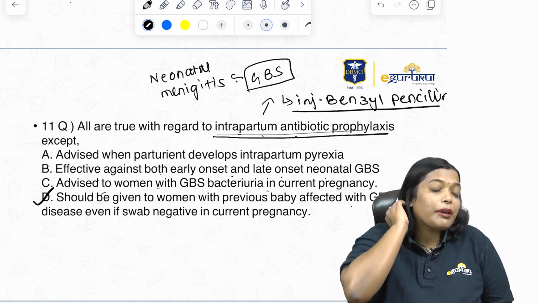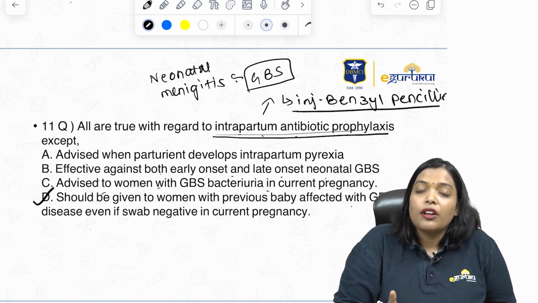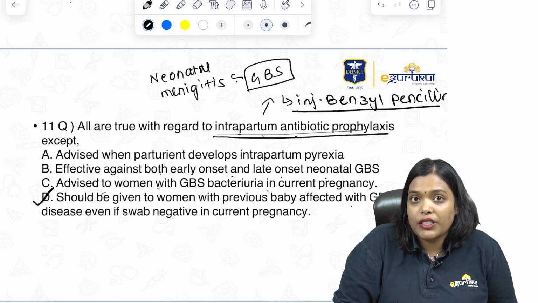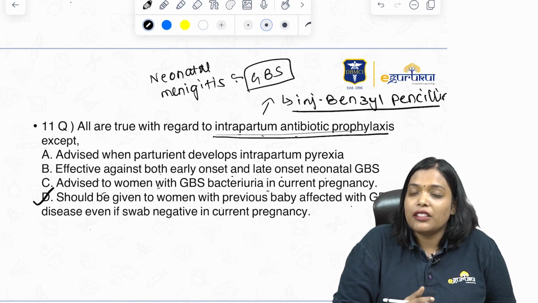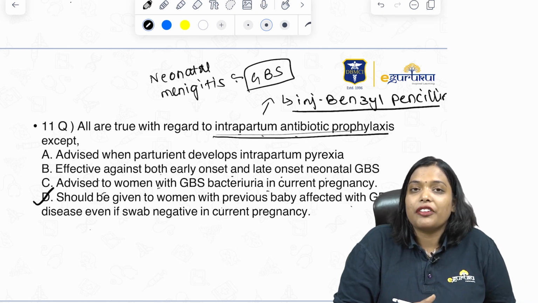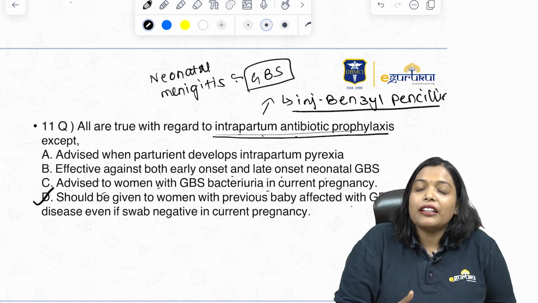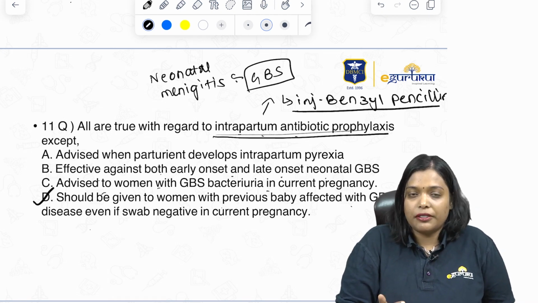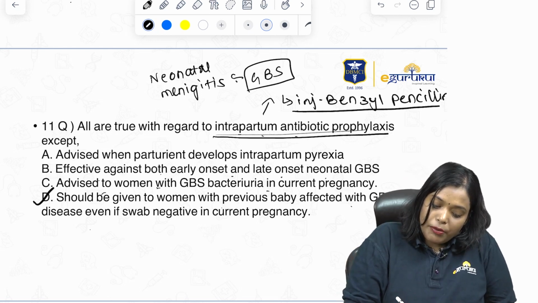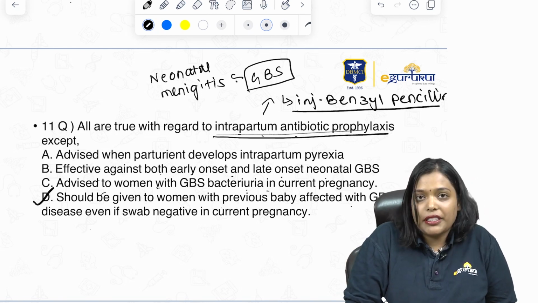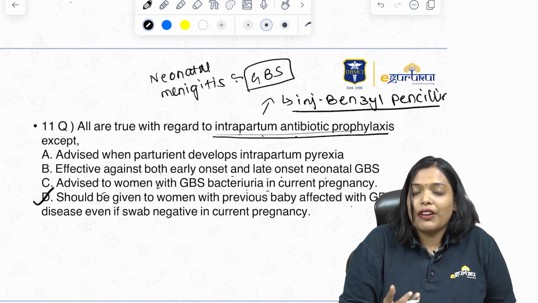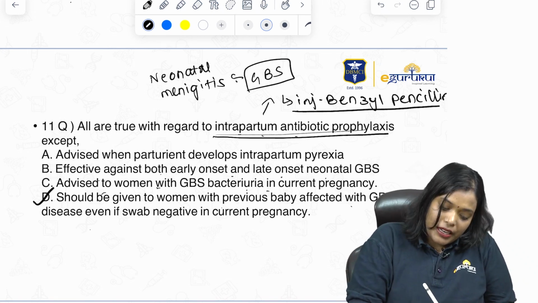You should always give benzyl penicillin at the onset of labor. Ideally, the recent guidelines say at 37 weeks of gestation we should take a vaginal swab and check for group B streptococcus. If it turns out to be positive, then at the onset of labor you have to give intrapartum prophylaxis with injection benzyl penicillin. It should be advised to women with GBS bacteria in the current pregnancy. Yes, if they are group B streptococcal positive, you should always advise injection benzyl penicillin.